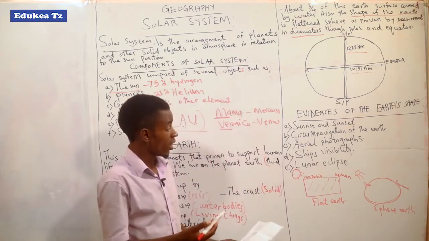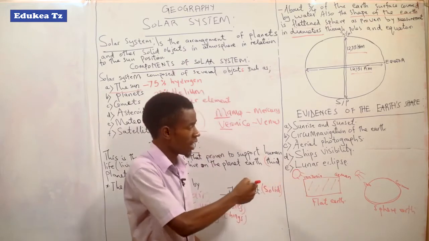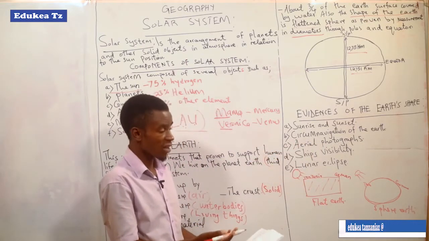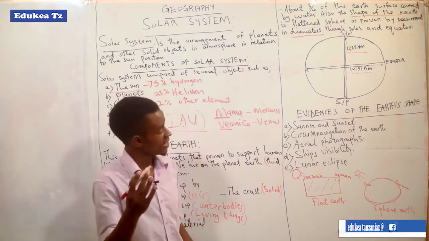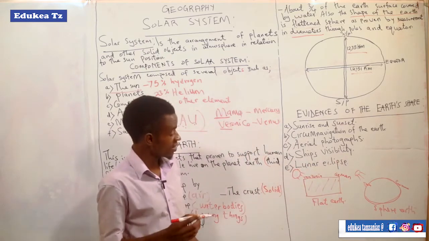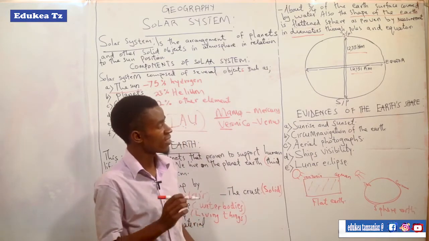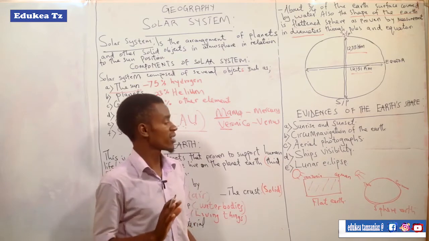Even when the ship is moving away from you into the ocean, it starts to disappear: the lower part, then the middle part, then the upper part. So that is ship's visibility, the fourth evidence that shows that the earth's shape is round and not flat.